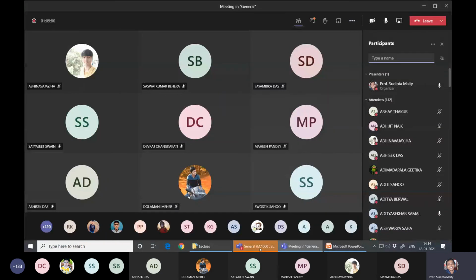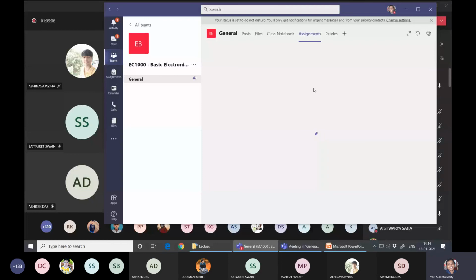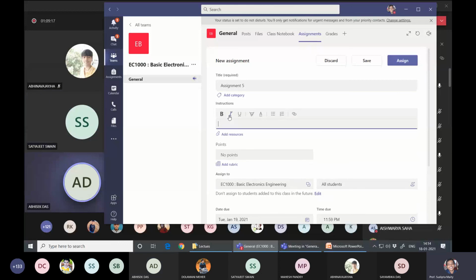I have to give one more assignment, because I do not know whether there will be any exam or not. So let's give an assignment. This will be assignment 5.